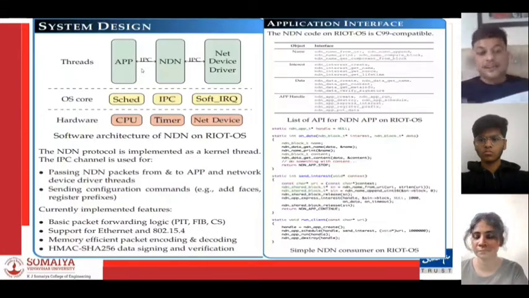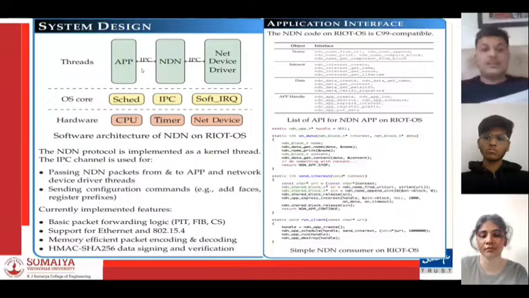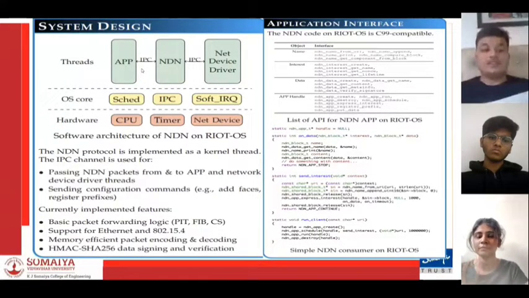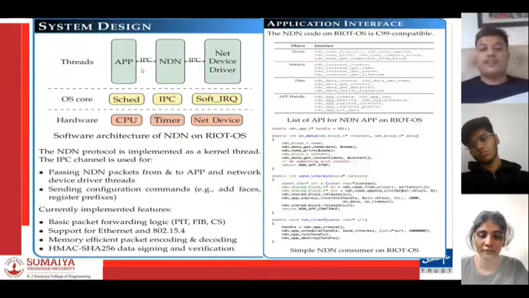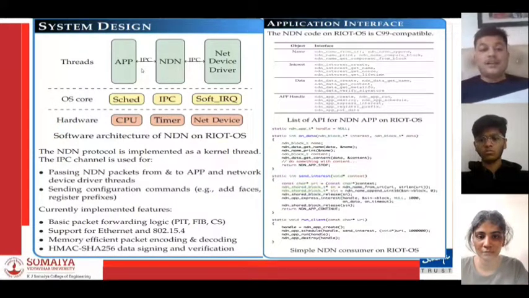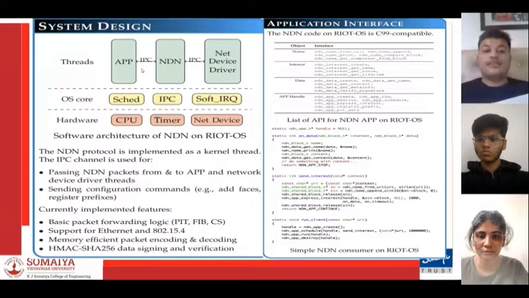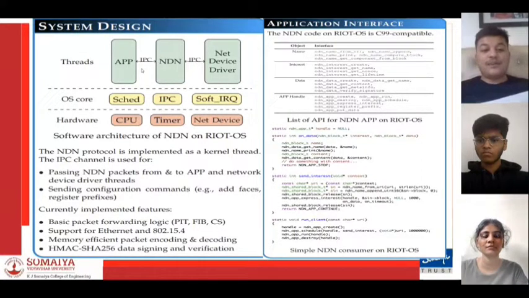In RIoT, there is a system design in which we can see three modules: threads, OS core, and hardware. In threads, there are the APP, NDN, and net device drivers, which are connected to each other by IPC. The NDN protocol is implemented as a kernel thread, and the IPC channel is used for passing NDN packets from and to the APP and network device driver threads, and sending configuration commands, for example add faces and register prefixes. In OS core, we can see the thread, IPC, and soft IRQ, and in hardware, it is CPU, timer, and net device.